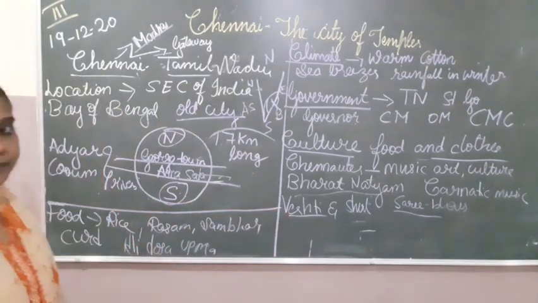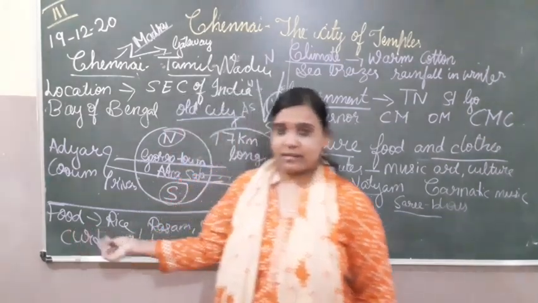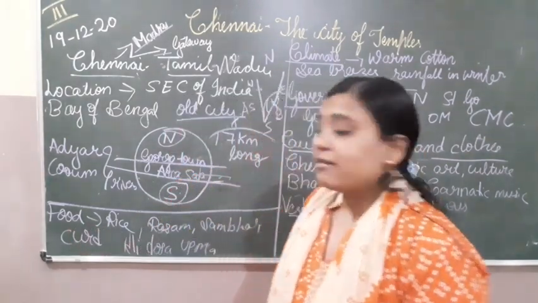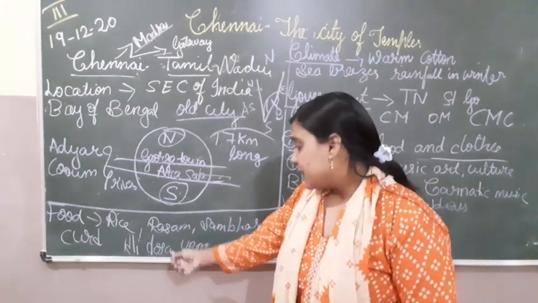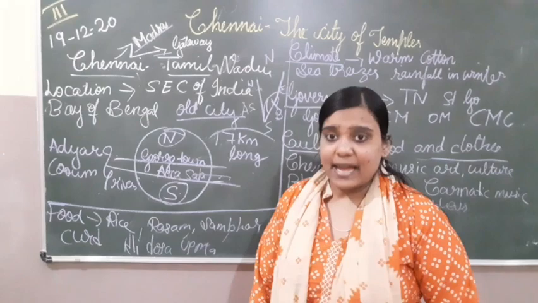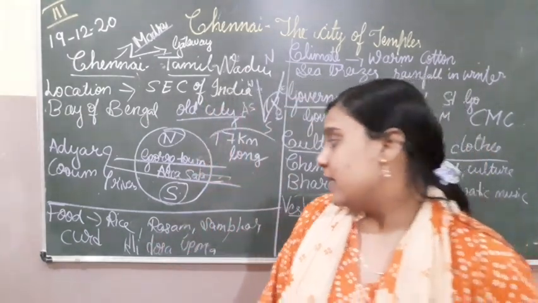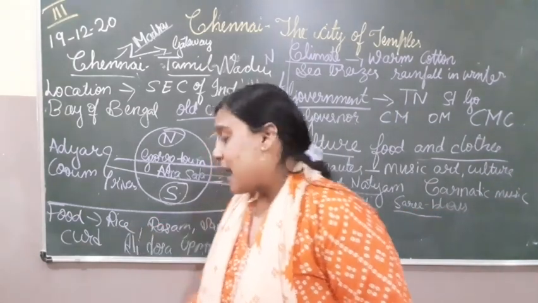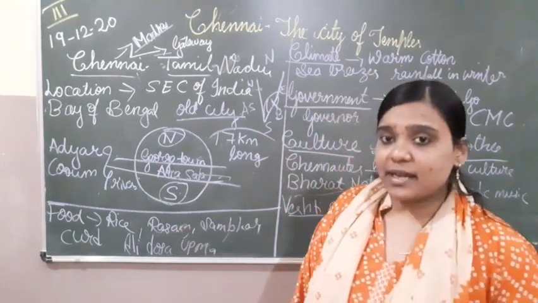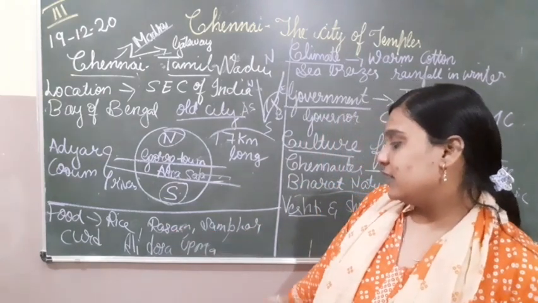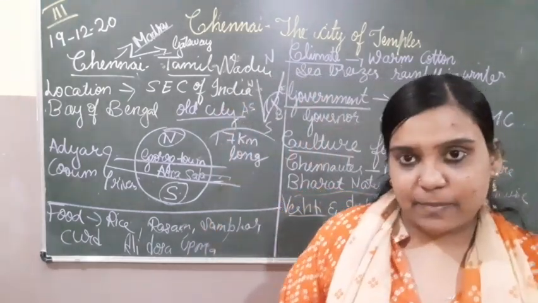Then if we come to food, what kind of food do Tamilians like to eat? Rice is the staple food over there. Along with rice, they like to have rasam or sambar as well. Other popular dishes are idli, dosa and upma. This was the food of Chennai people.